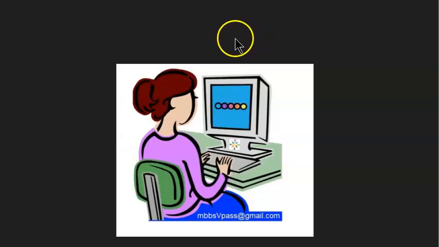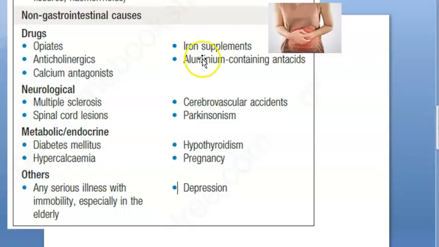Now you have understood the non-GI causes. Just blame nerves, blame some endocrine, systemic disorders, you blame some drugs you have taken, other causes also you add, seeing that there is immobility, depression, etc.